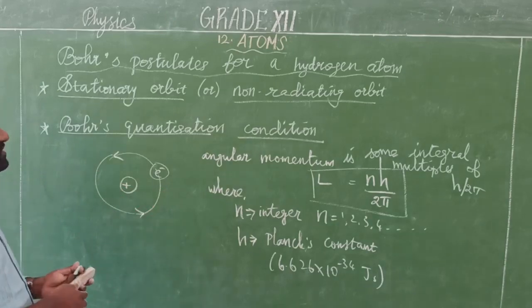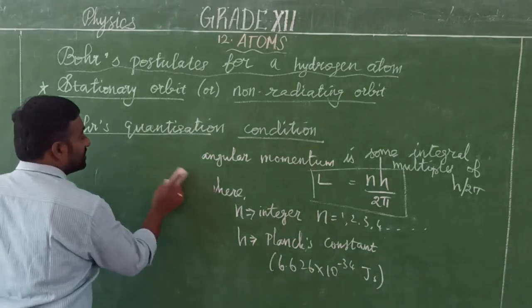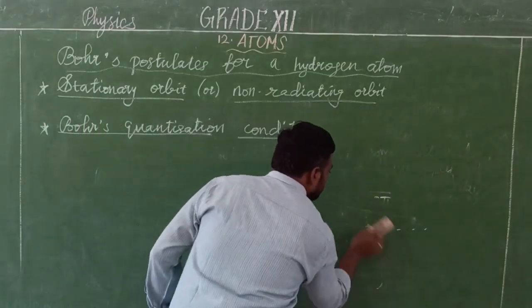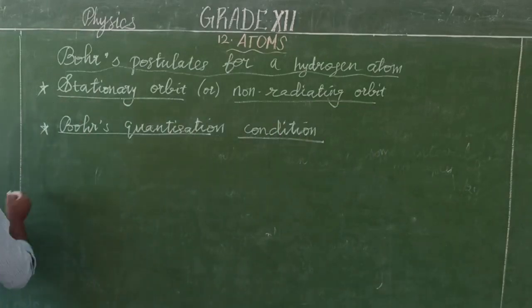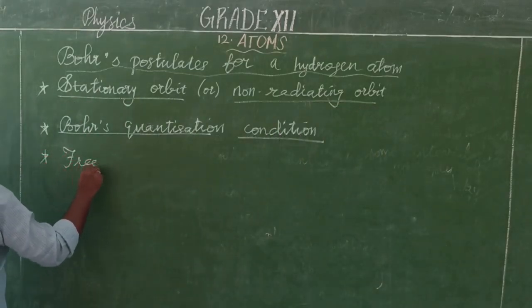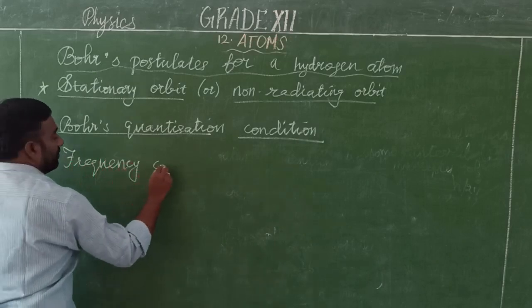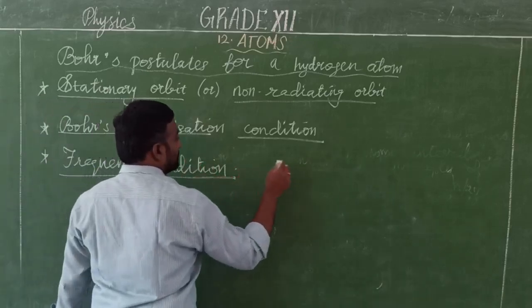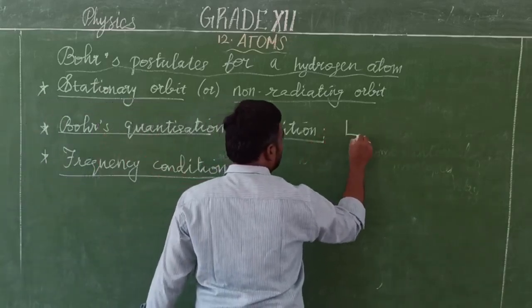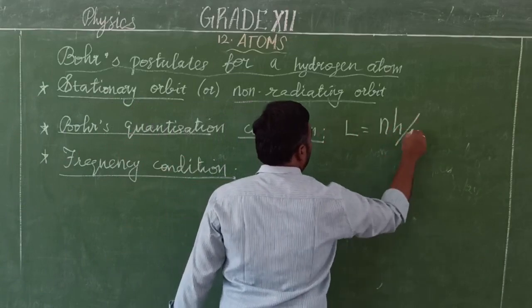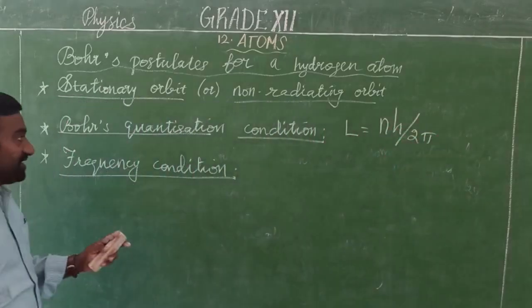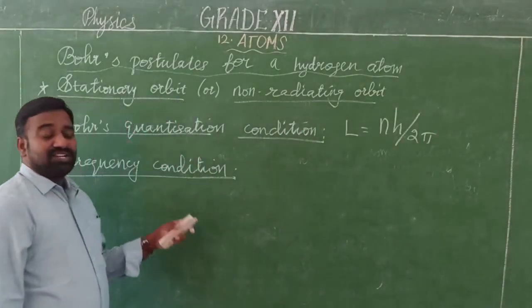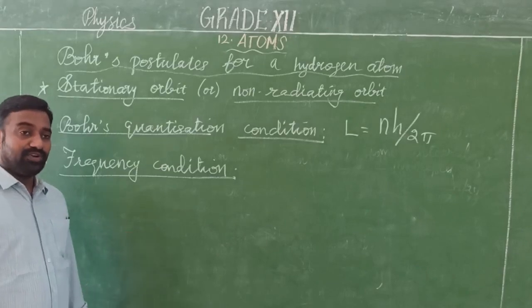And the third condition is the frequency condition. Moving to the third postulate, that is the frequency condition, following from the second concept, the quantization condition L is equal to nh by 2 pi. What does the third postulate say? Listen. The electron always revolves around the nucleus in a non-radiating orbit.